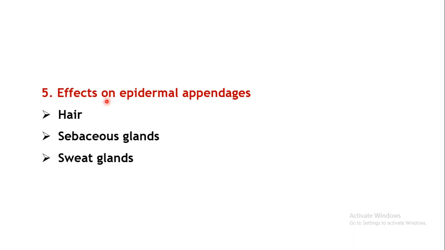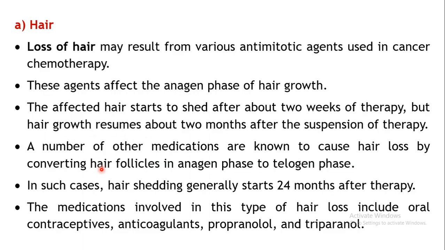And the next type of toxic effects on the skin are those effects which basically affect the epidermal appendages, like hair, sebaceous glands, or the sweat glands. Now coming to the first one, that is hair. Substances like cancer chemotherapeutic agents, drugs which are used in the treatment of cancer, the common side effect of these drugs is the loss of hair.